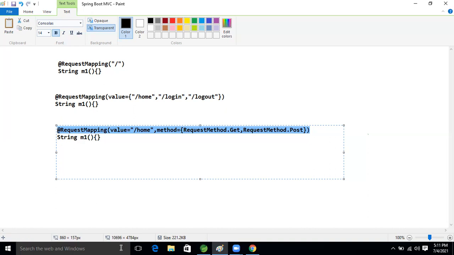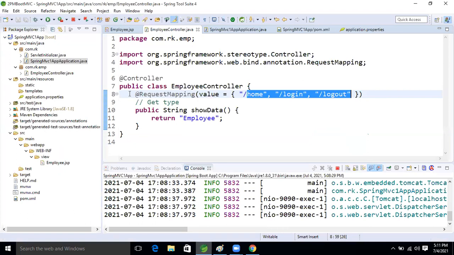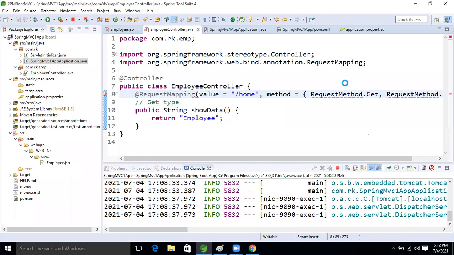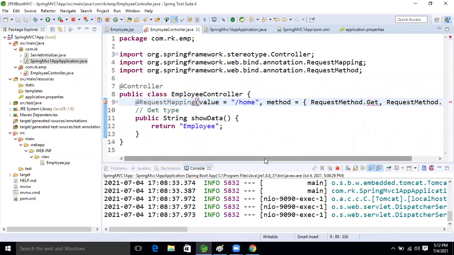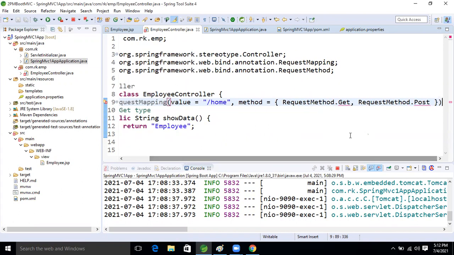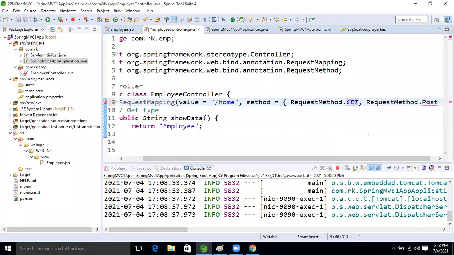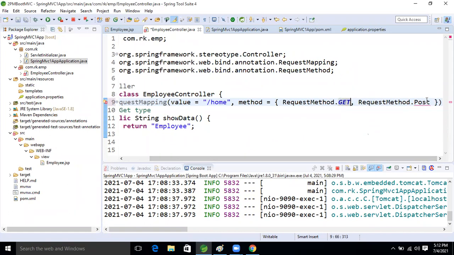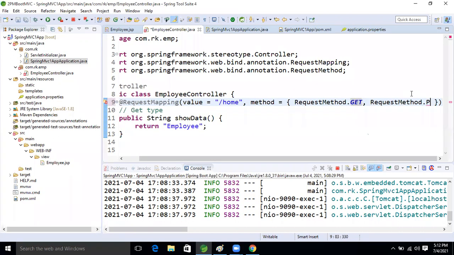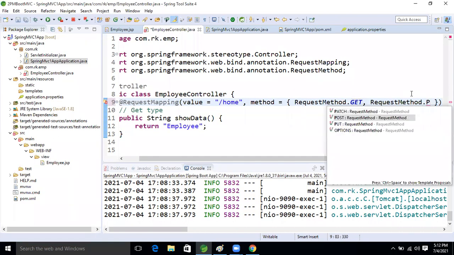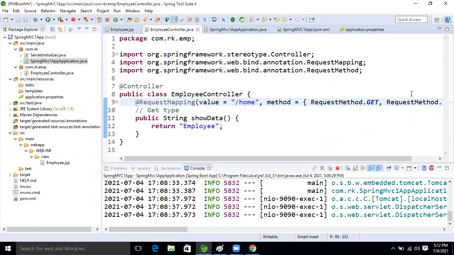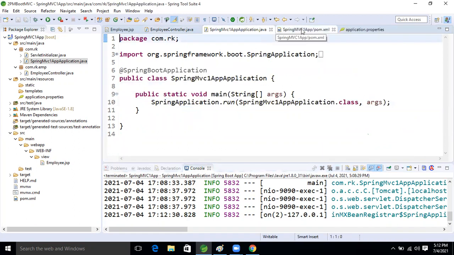Okay, come here and remove this one. Now paste it here. Okay, guys, so now I'm going to run the application.